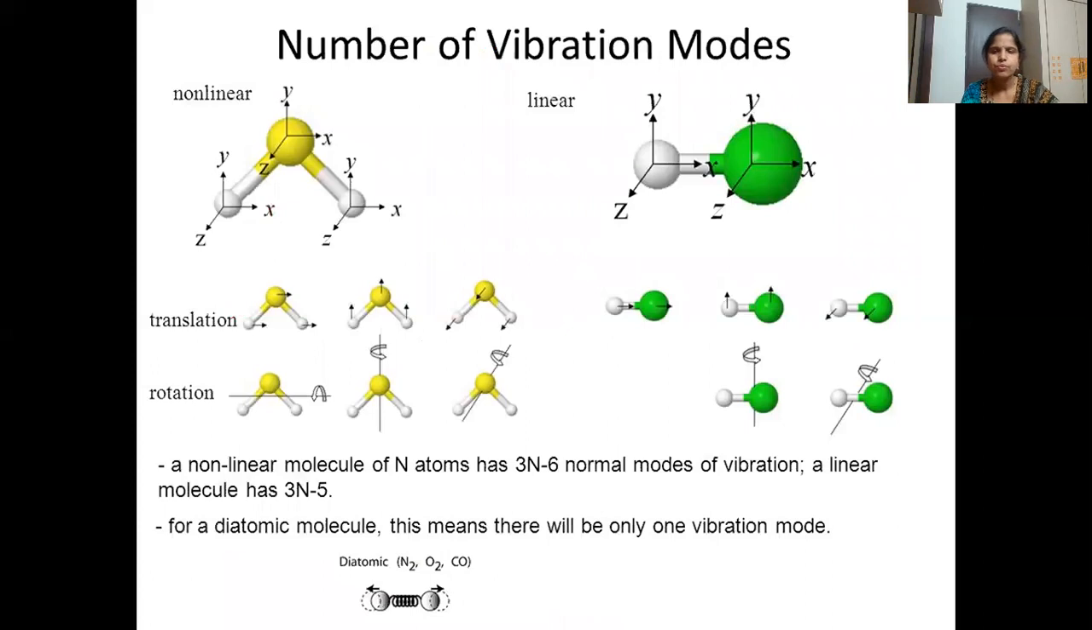So now we'll see how many degrees of freedom we will have for different molecules, the number of vibrational modes. So this is a linear molecule. This is a non-linear molecule. Here, if this is water, the yellow one is oxygen and the white ones are hydrogens. This is linear, suppose HCl like that. So we have translations and rotations taking place along the X, Y, and Z axes. That's why for non-linear it is 3n minus 6, and for linear we calculate it as 3n minus 5.